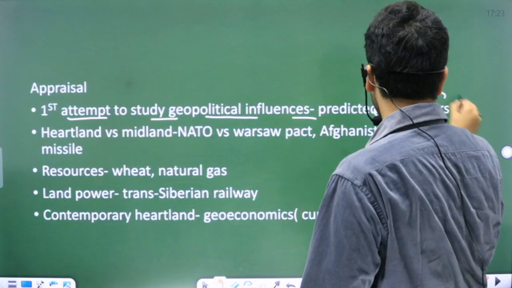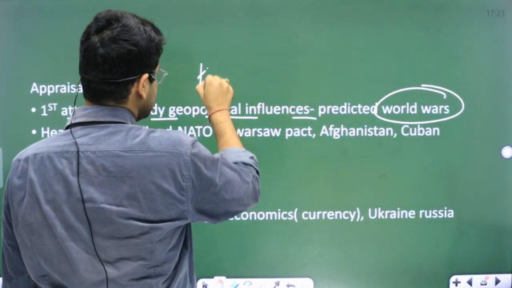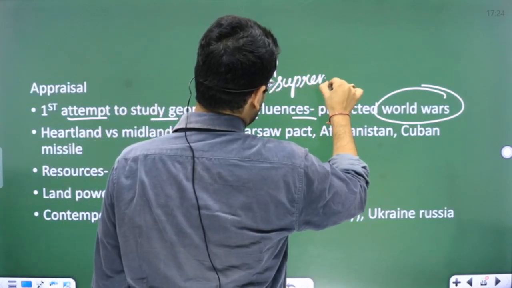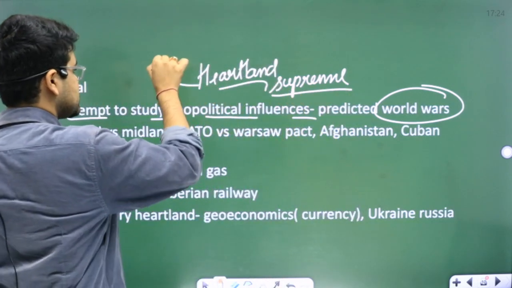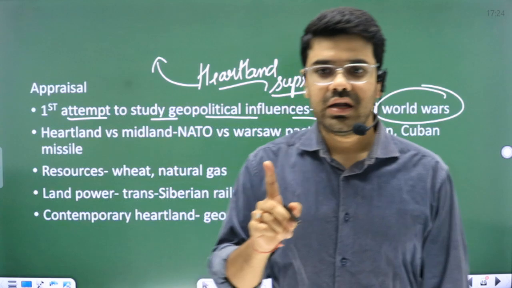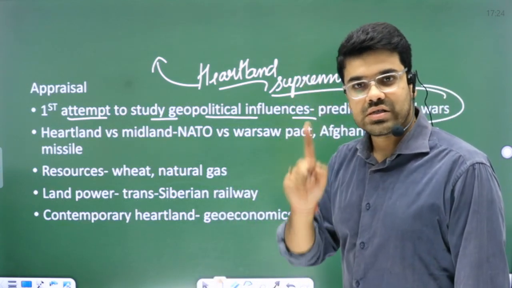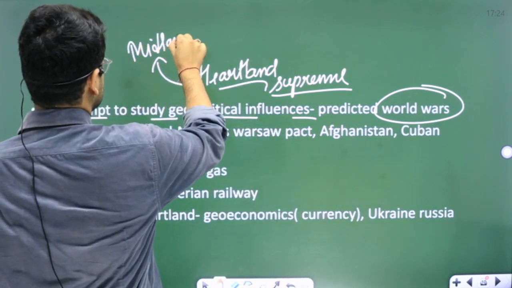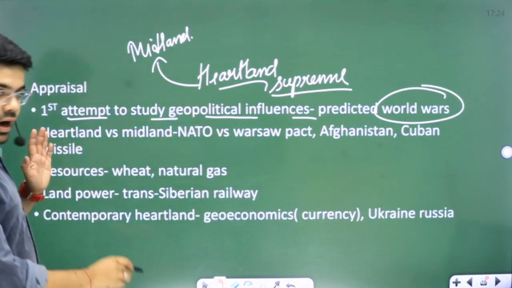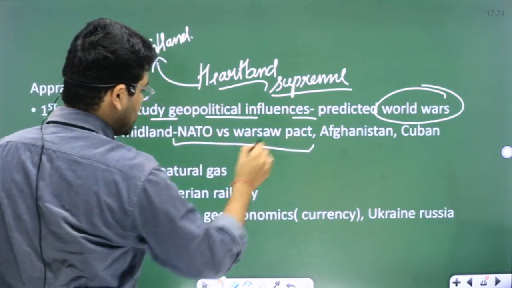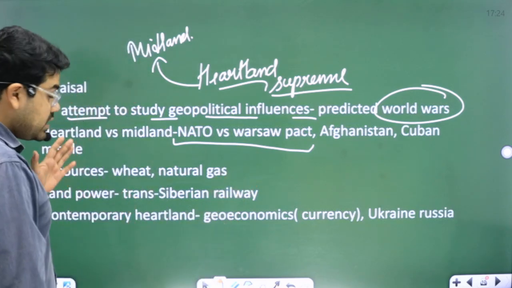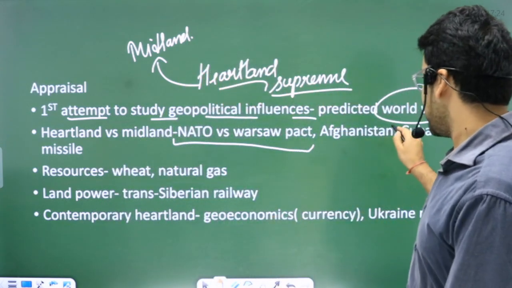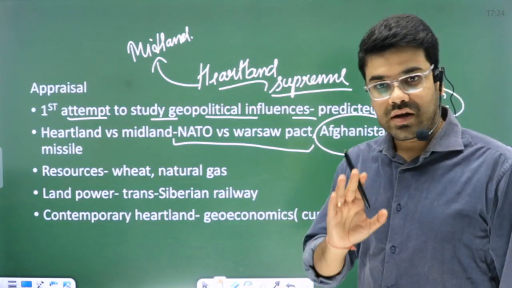Even he very well predicted world war. Although he said Heartland was supreme, someone or the other was definitely going to contest the dominance of Heartland, that is the Midland. Heartland versus Midland, what he predicted, we saw in the case of NATO versus Warsaw Pact. Even after World War II, there was always confrontation between Russia and USA. In Afghanistan, both the nations fought.